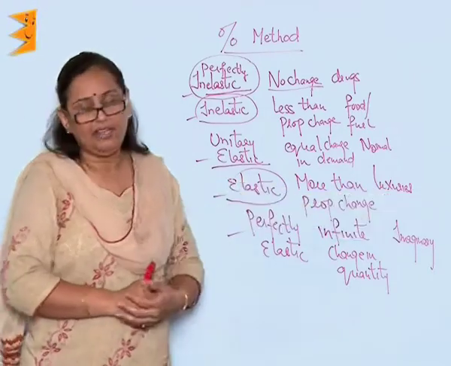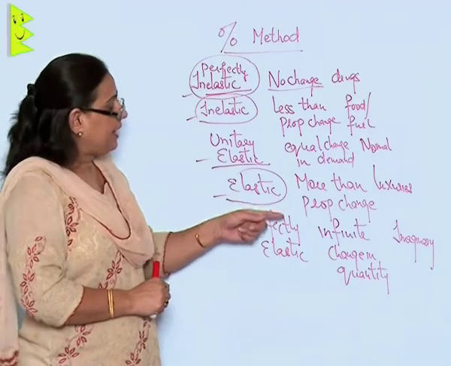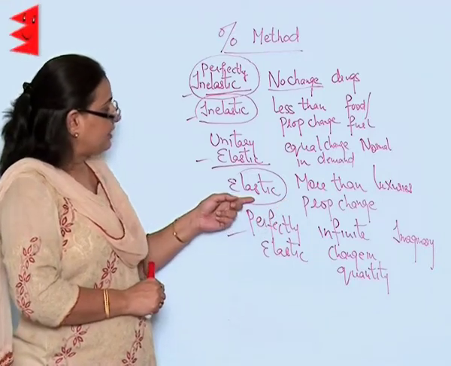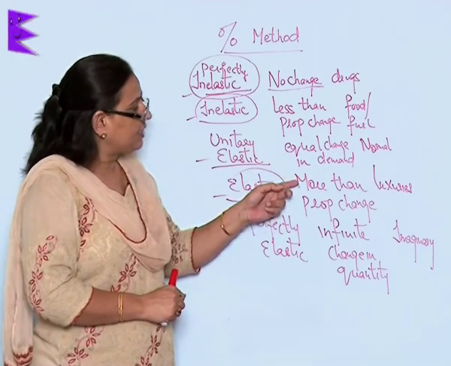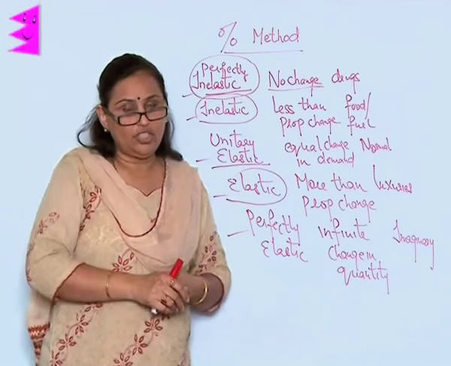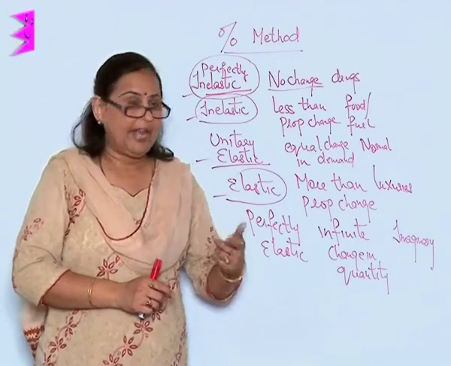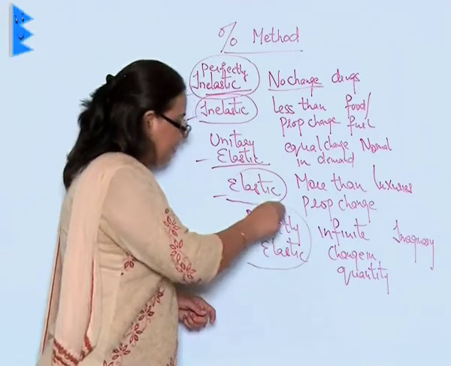Or going to a 5-star hotel to have your dinner again comes in the category of elastic demand, wherein we are going to be frequent visitors or not, or there is going to be a more than proportionate change with the price rise.